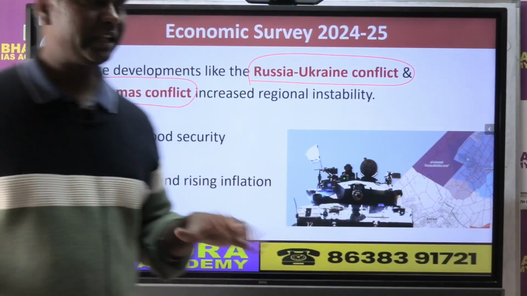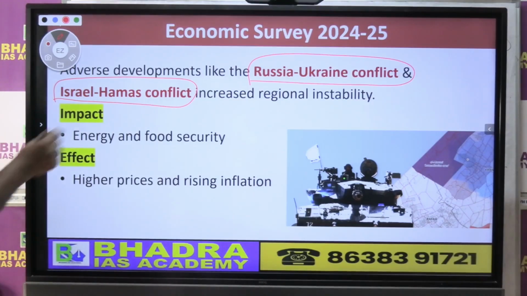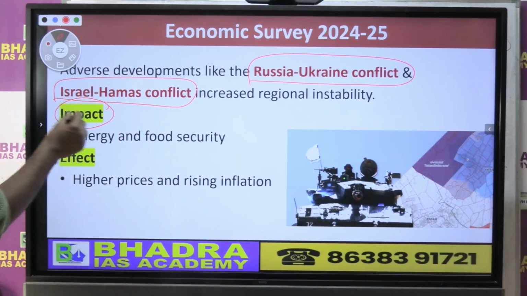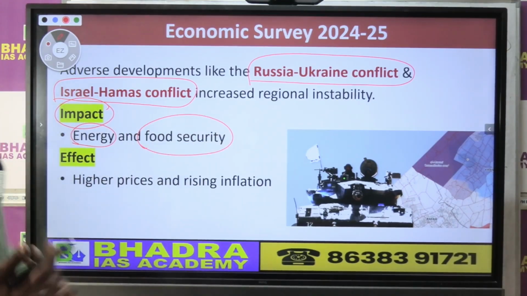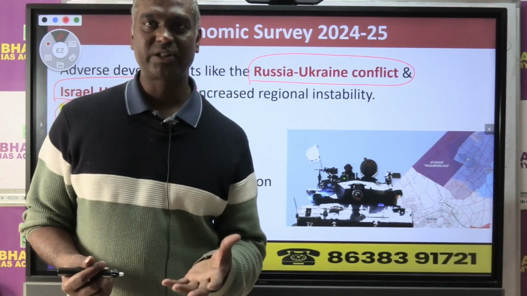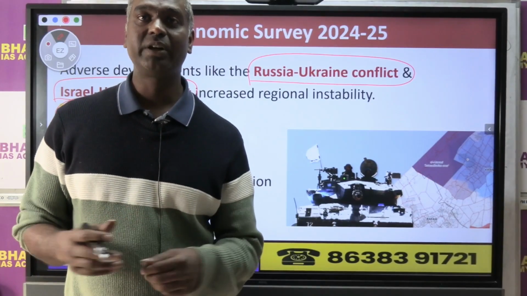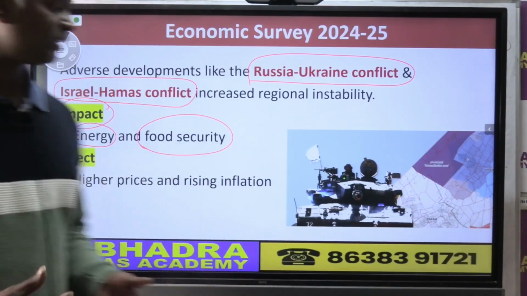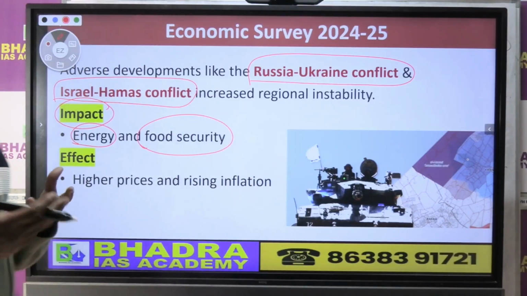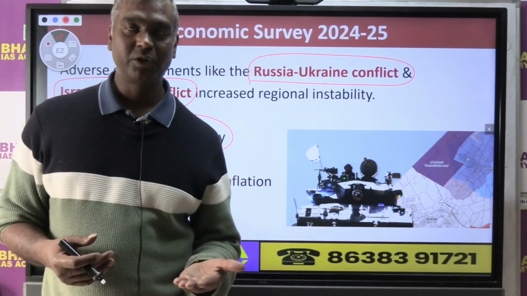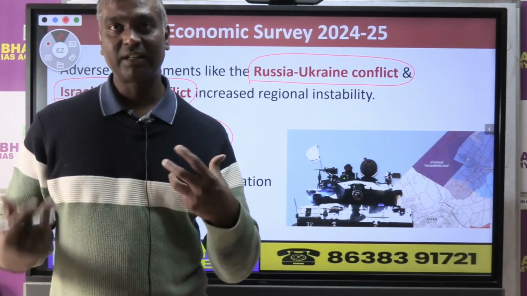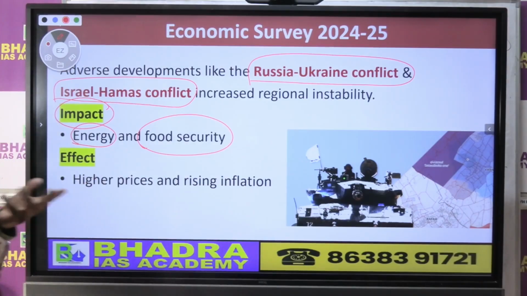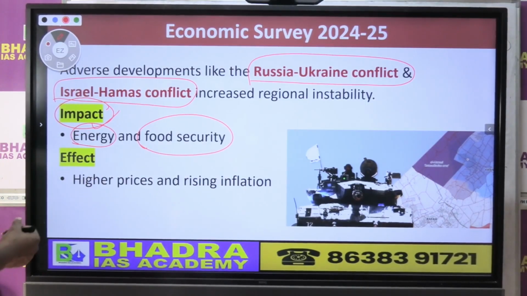So now what is the impact of all this uncertainty and geopolitical tension? The impact is on energy as well as food security. Energy means power, oil, etc. And food security is the availability of food production, agriculture, etc. Like India imports edible oil, soya bean and other things, and we also import oil. Now those also affected our economy, right? Crude oil price also. So energy therefore is another aspect.